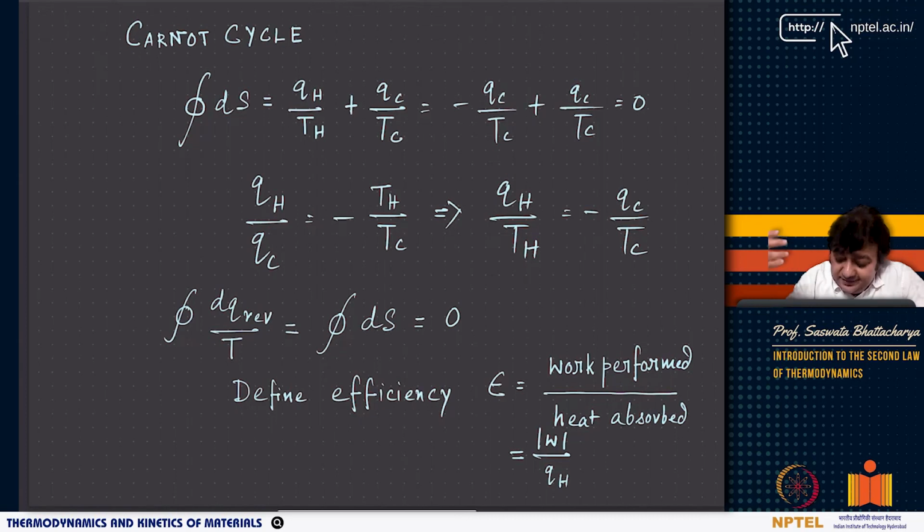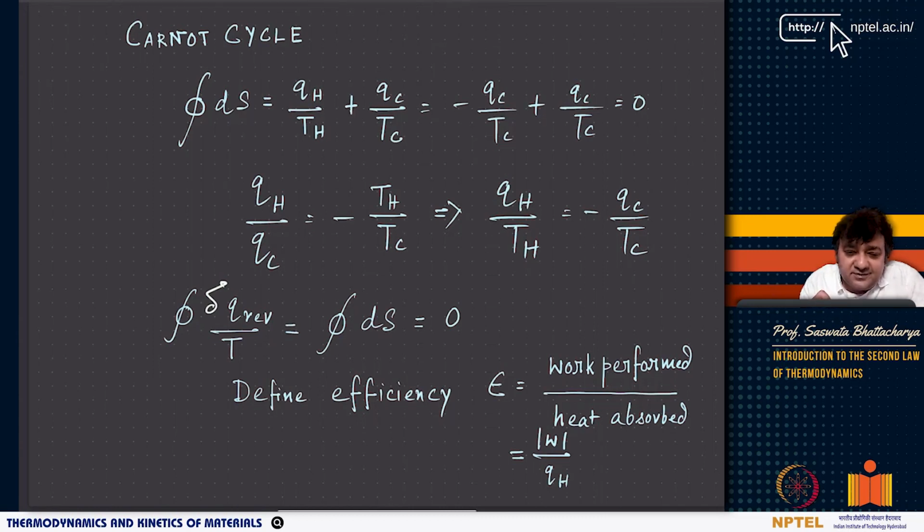Remember, don't write it as d, let us not be confused here. Delta Q by T cyclic integral is 0, and we insisted that S has to be a state function, but we are also showing it just based on this Carnot cycle with an ideal gas. But remember, there is one very small and interesting point here.